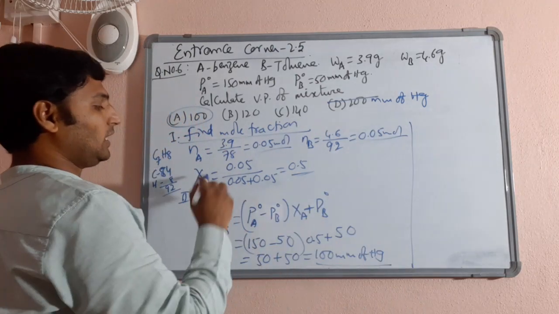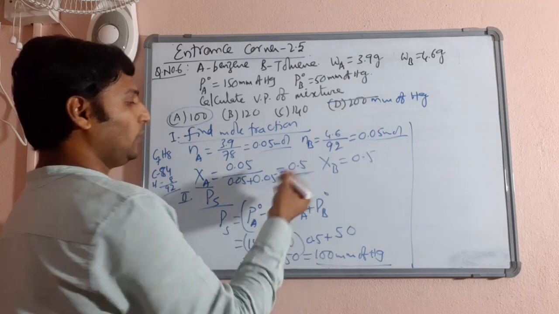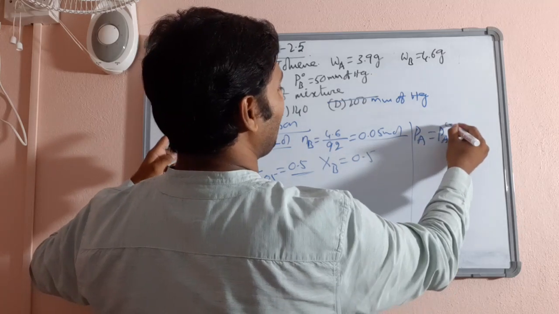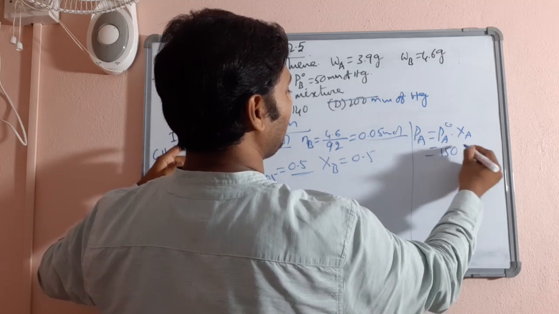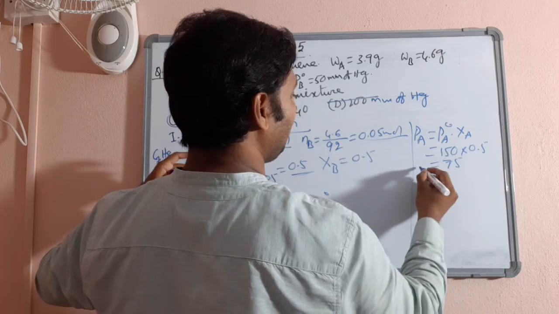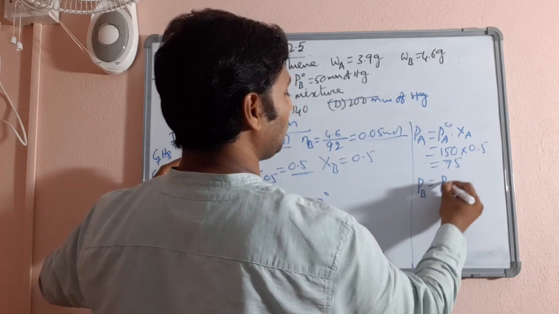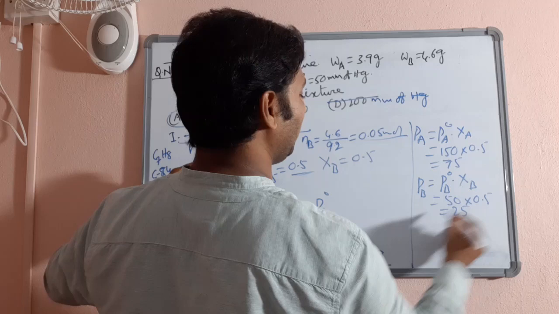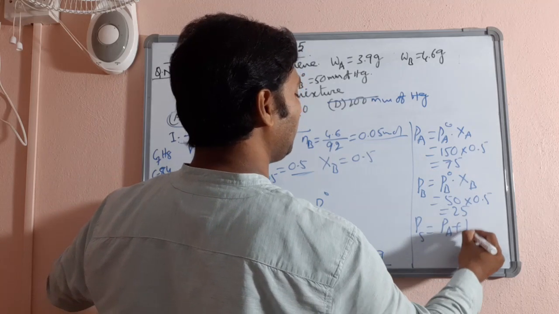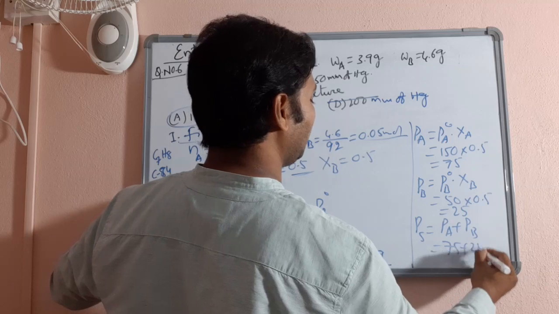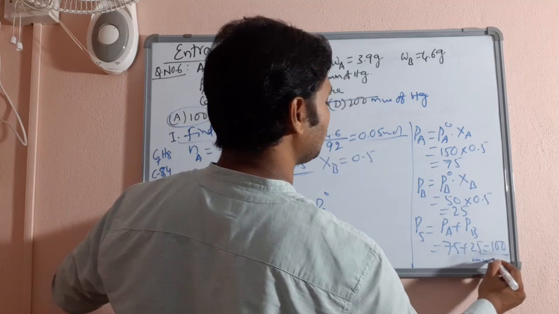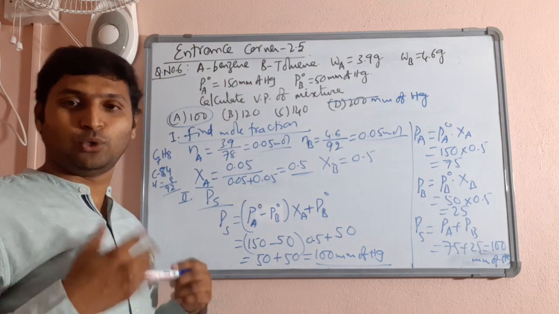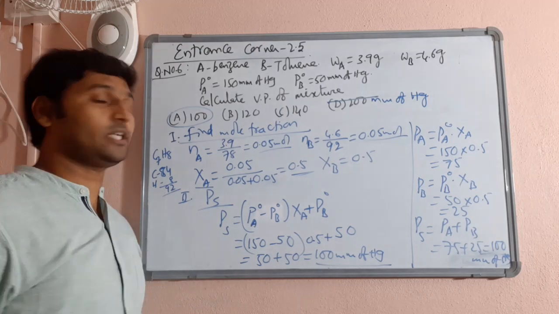Or alternatively, you can calculate the mole fraction of the other component also, which in this case comes to 0.5. Then PA is equal to PA naught into XA, that is 150 into 0.5, which comes out to be 75. Then PB is equal to PB naught into XB, that is 50 into 0.5, which comes out to be 25. Then the vapor pressure of the solution is PA plus PB, 75 plus 25, that's equal to 100 millimeters of mercury. Whichever method or formula is convenient for you to remember. Okay, that is question number 6.